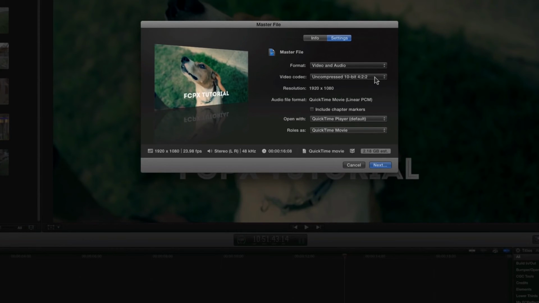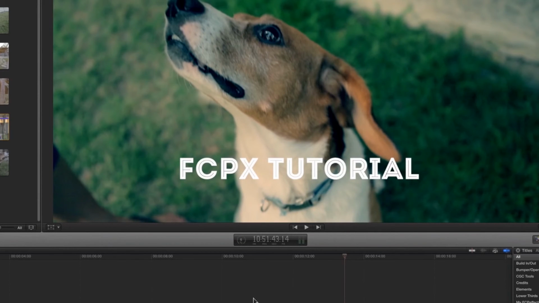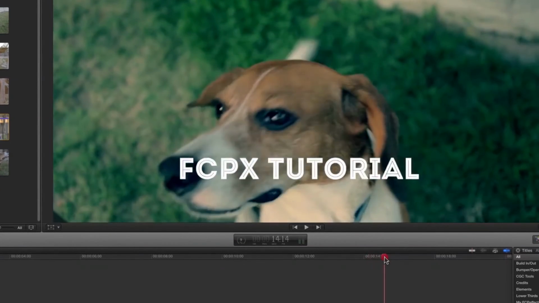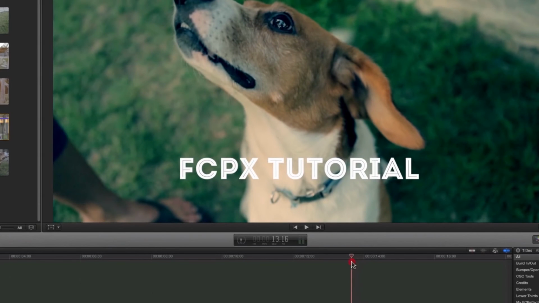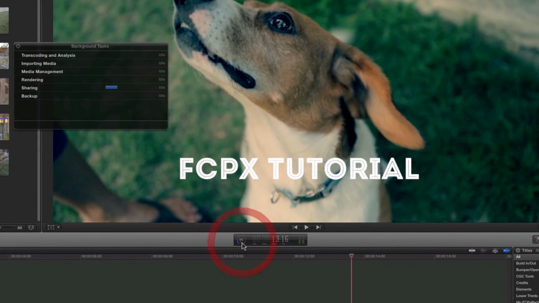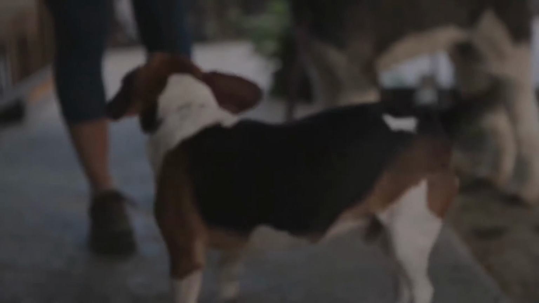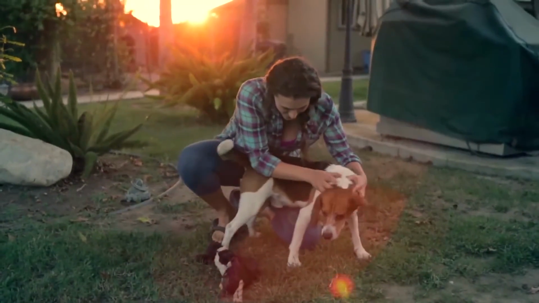This will trip people up as well if you're coming from Final Cut 7 or Premiere, and that is you can actually keep working as your video exports, because all that happens in the background. If we click the little progress bar here, it brings up this menu so we can see that all that stuff is still going on while we can still make changes or work on other projects. Once that's complete, our masterpiece is ready to be shared with the world or stored for posterity.